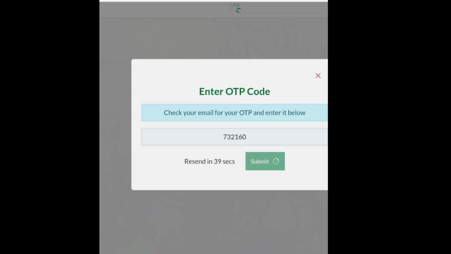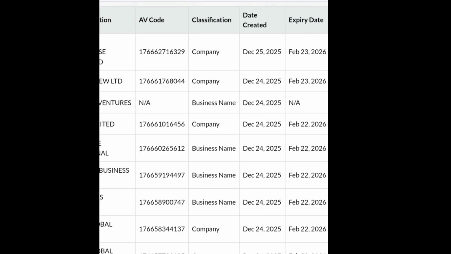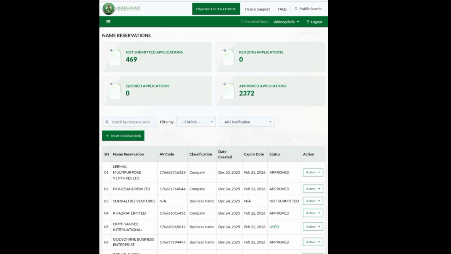Paste and click on submit. You can see it loads up and opens up for me. So that is how you log in after you are successfully registered on the CAC portal. So right now I will be taking us through all of this interface on the portal.